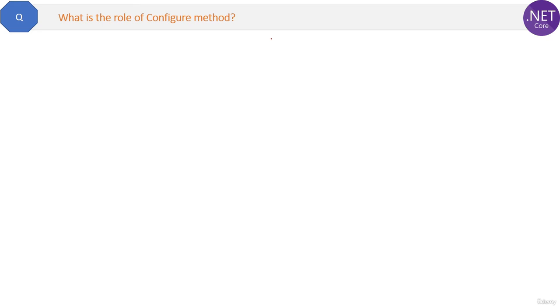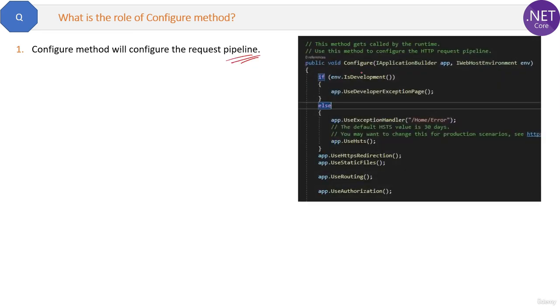What is the role of the Configure method? In short, the Configure method will configure the request pipeline. See, this is the code of the Configure method in a Startup class. And these methods, app.UseDeveloperExceptionPage, app.UseHttpsRedirection, app.UseStaticFiles, etc., etc., are the part of the request pipeline. Okay, and configuring these methods is the role of the Configure method.